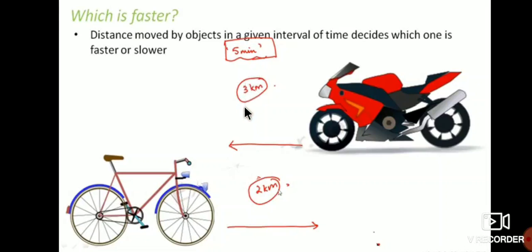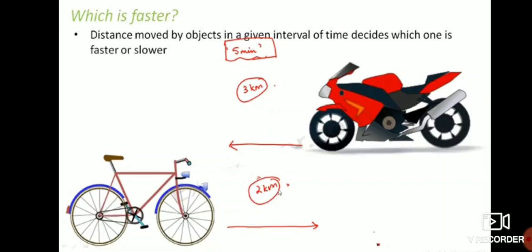For example, this bike covers 3 kilometers in 5 minutes, and this bicycle covers 2 kilometers in 5 minutes. Then of these two, the bike moves faster, and the bicycle moves slower. Both cover a distance in 5 minutes, but the bike covered 3 kilometers and the cycle covered 2 kilometers.